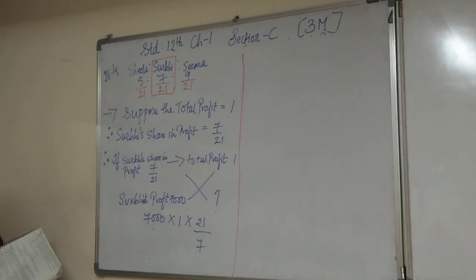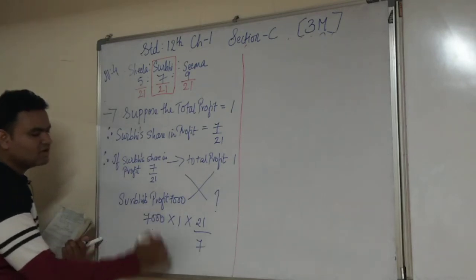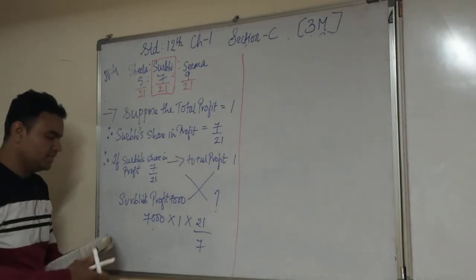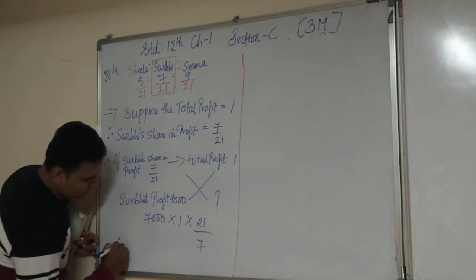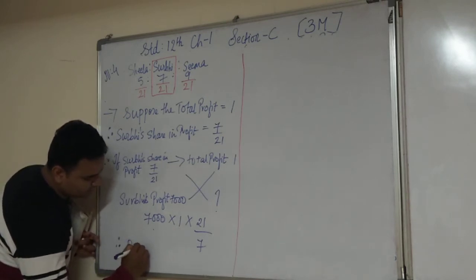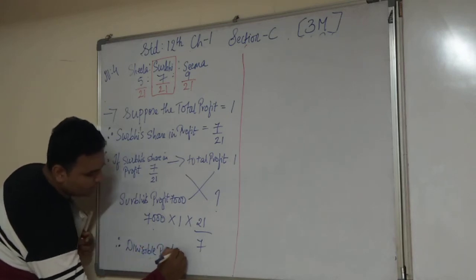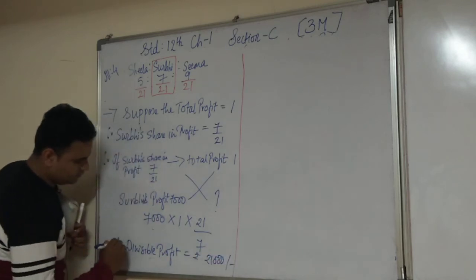So if you multiply it, how much amount will come? 7 ones are 7, and 1,000 into 21, that is 21,000 will be the divisible profit. So therefore, divisible profit is equal to rupees 21,000. Right?